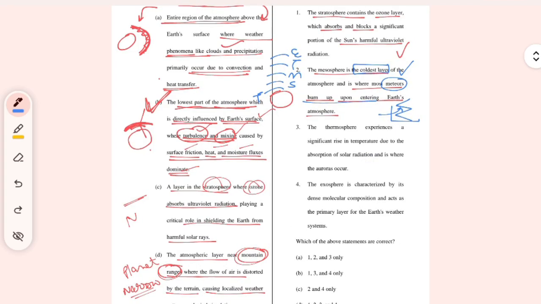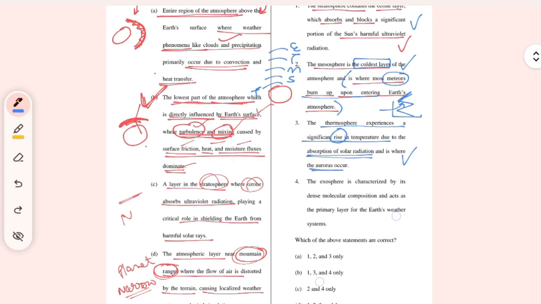Okay, this is the second fact, which can be true or not. First of all, this is very true. Second, the first part is true, where this is the coldest layer. First, read the third statement: the thermosphere experiences a significant rise in temperature due to the absorption of solar radiation, and auroras occur. In the thermosphere, there is a significant rise. Yes, there is a rise due to the absorption of solar radiation, where auroras occur. It may happen in the thermosphere also.